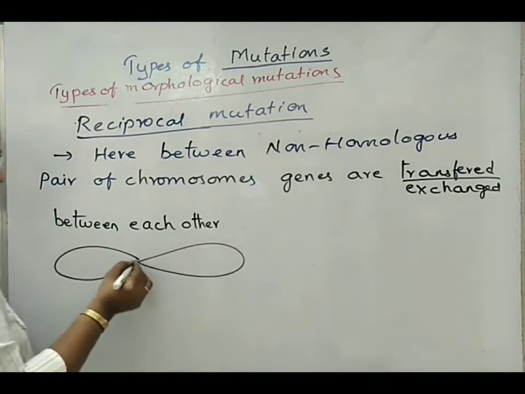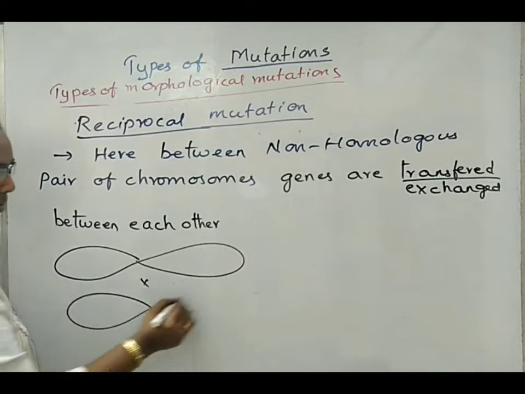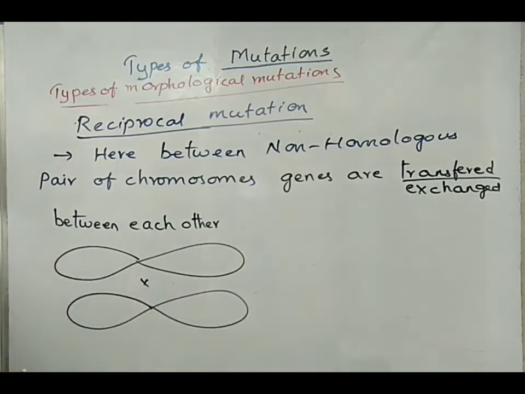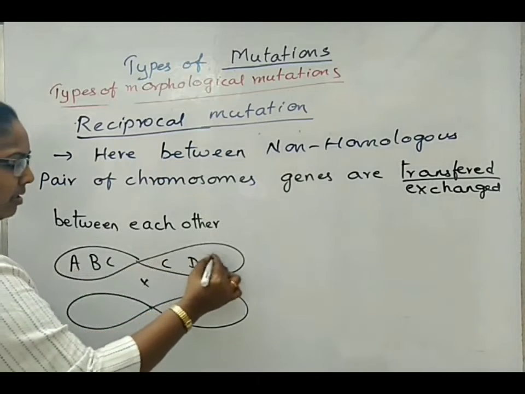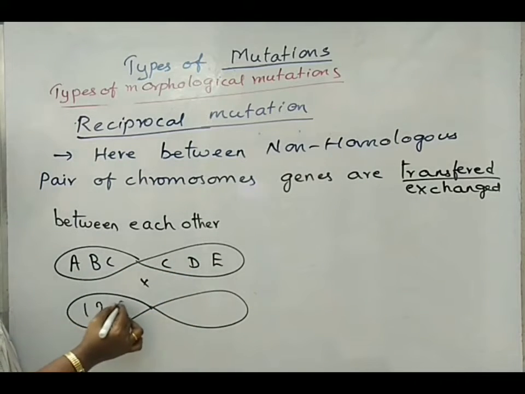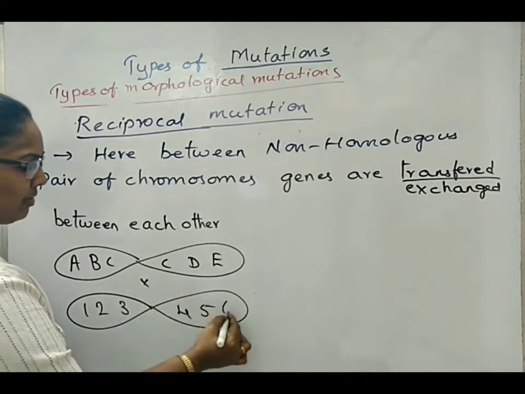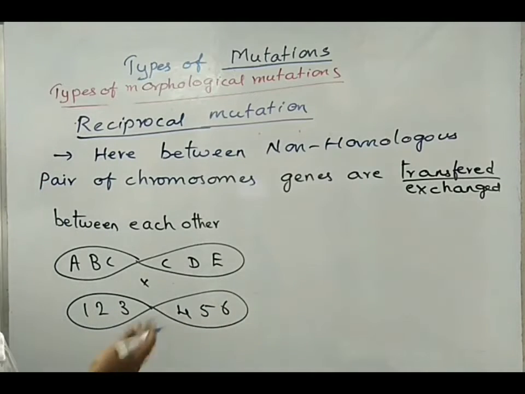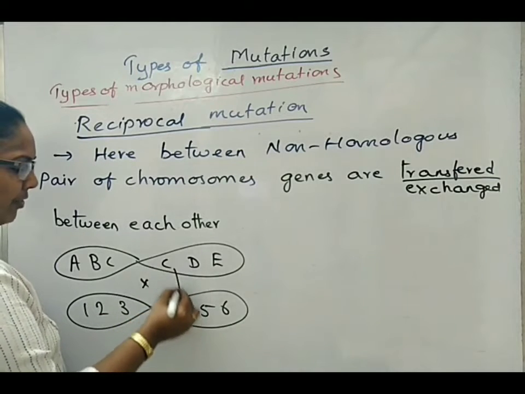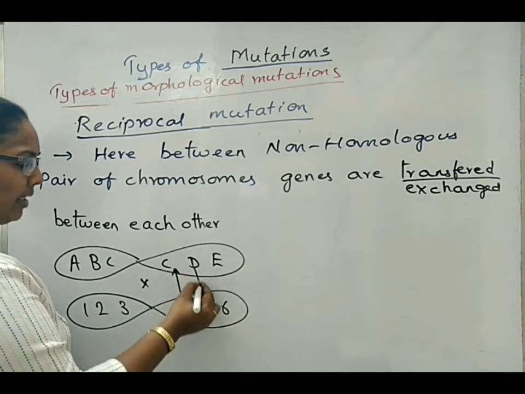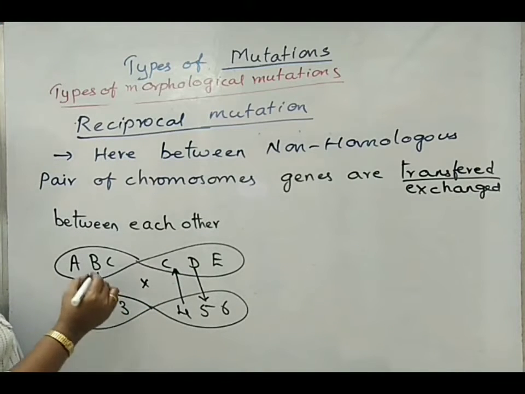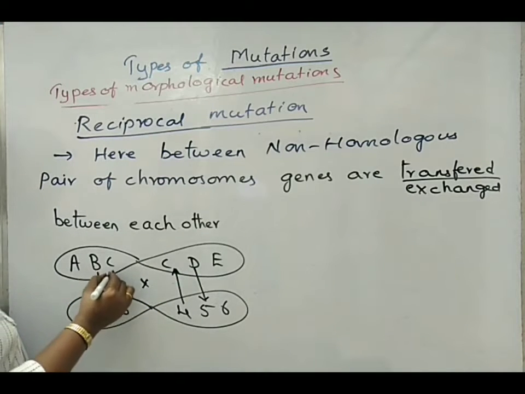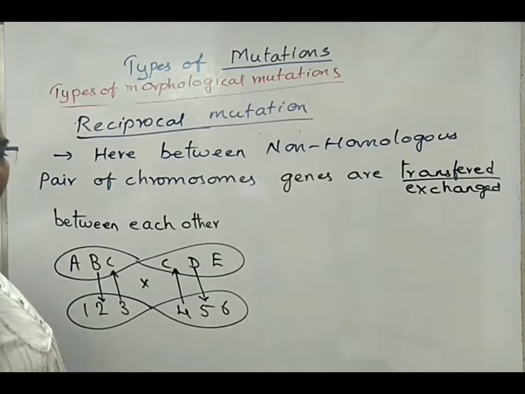So if you see the diagrammatic representation between two non-homologous type of chromosomes, let's give out the gene naming as A, B, C and D, E, F. Here 1, 2, 3, 4, 5, 6. Just for our understanding, I am giving the gene names like this. If 4 is shifted to third position, D can also shift to fifth position. If B can shift to second position, the third chromosome can shift to C position.